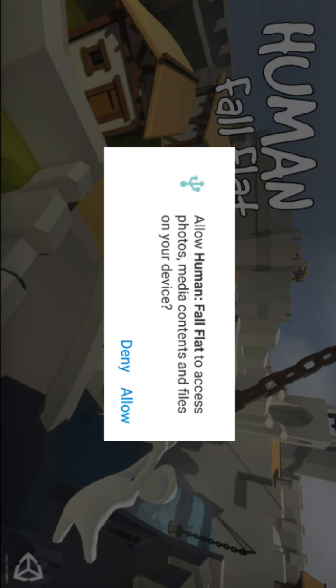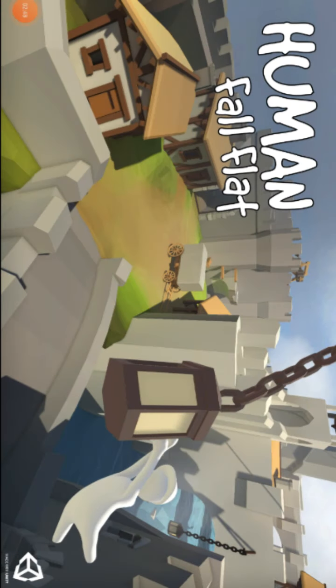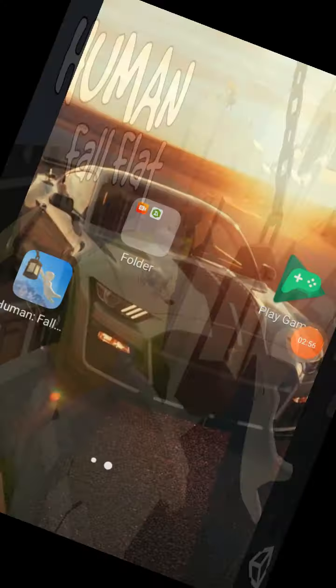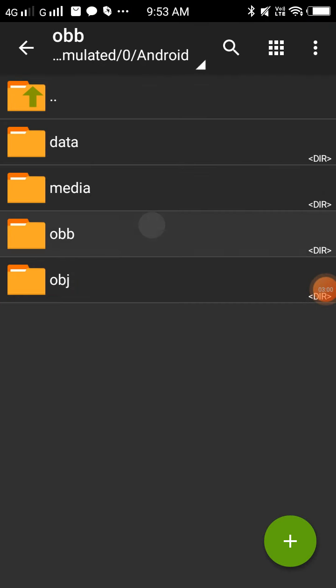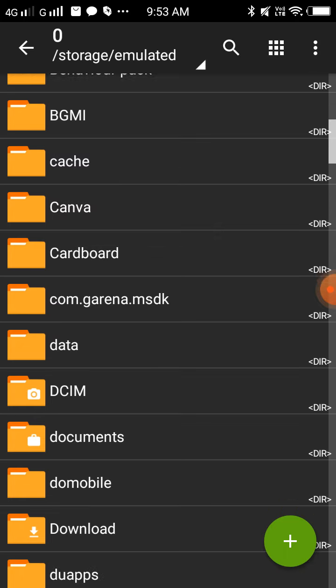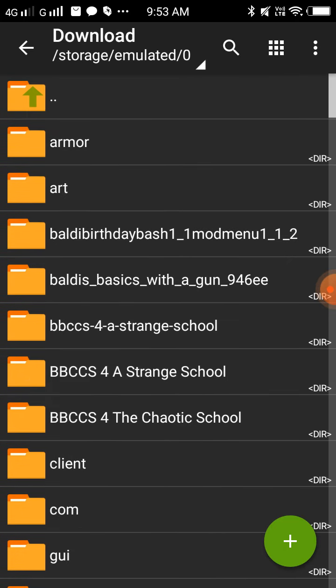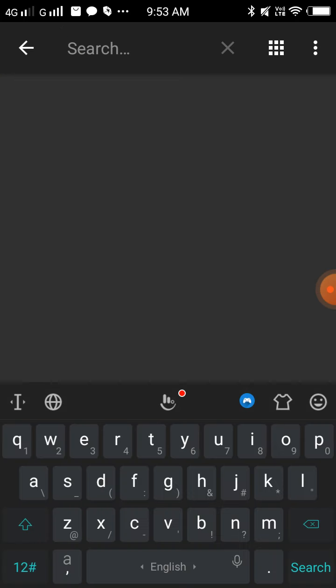go to human fall flat and then click on allow, and then it will open a file in Zarchiva, this file, and then go down, download and search for the zip folder.